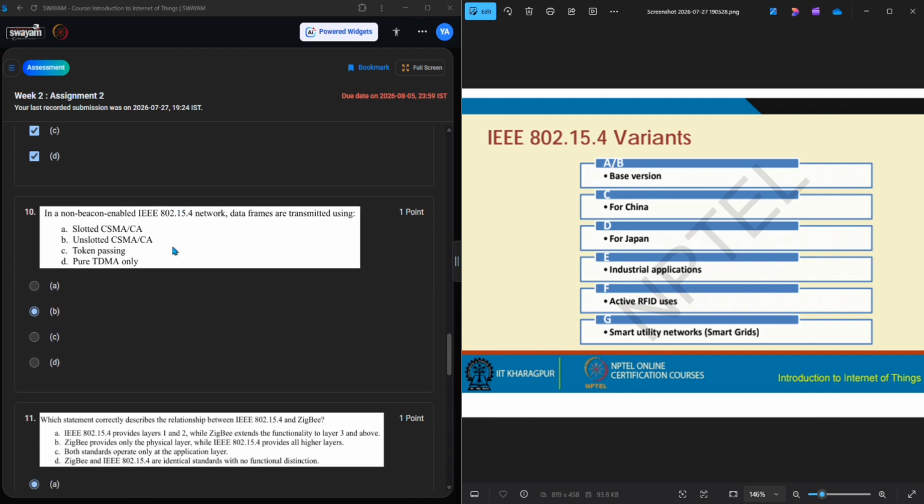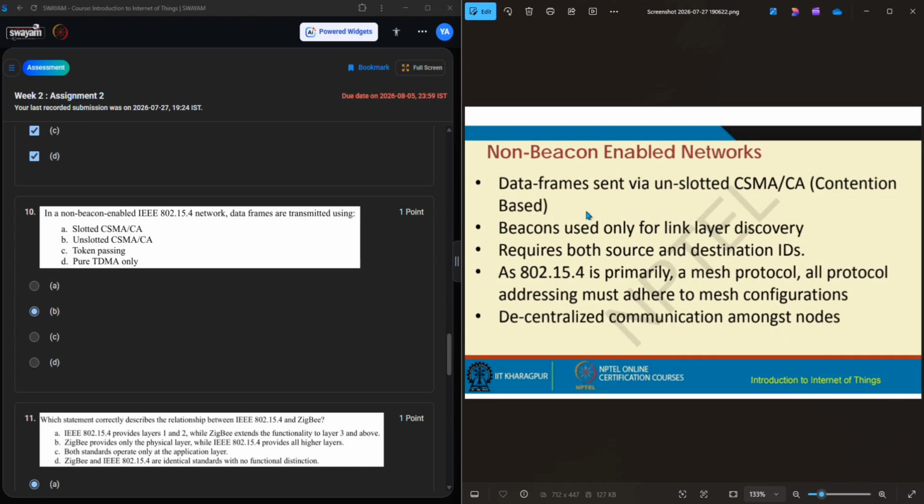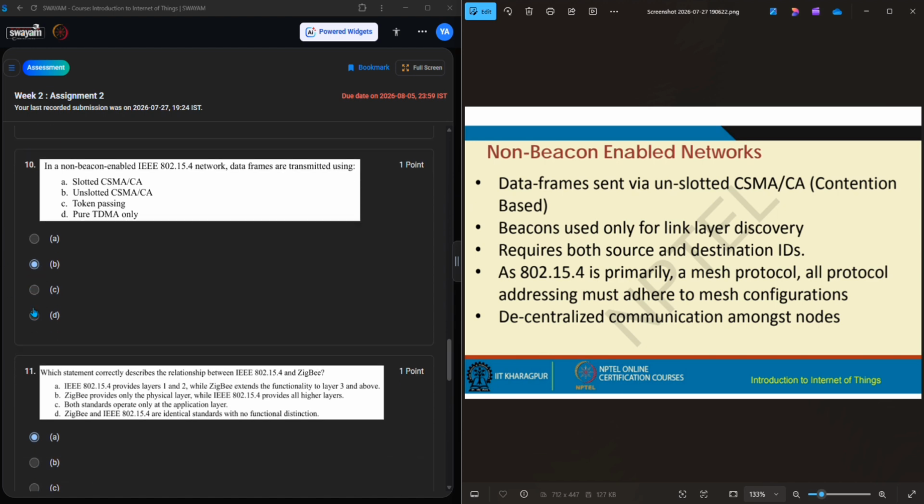Next, 10th question. In a non-beacon enabled unencrypted network, data frames are transmitted using CSMA-CA, the unslotted one. Yeah, this is the right answer. So we directly put option B.